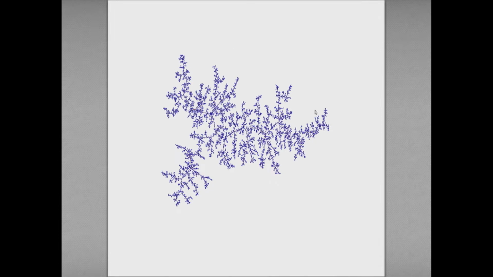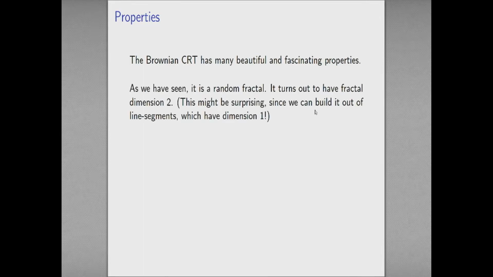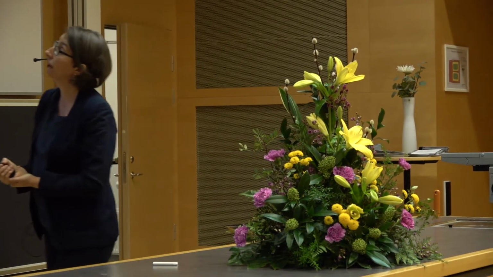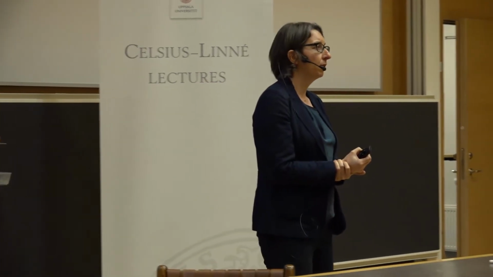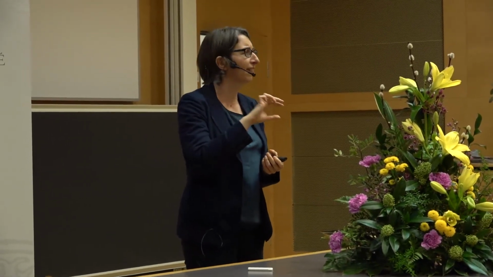So, how am I doing for time? Not too bad. Let me say a little bit about the properties of this thing. It's a random fractal. It's got little copies of itself within itself. And it turns out to have fractal dimension 2, which might be surprising, given that one construction of it simply consists of gluing line segments together.